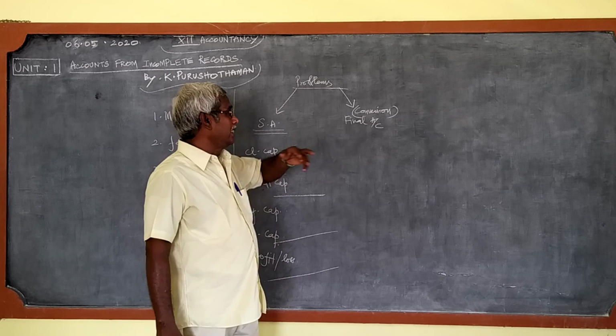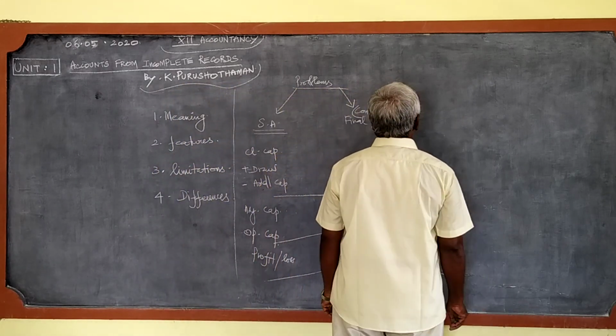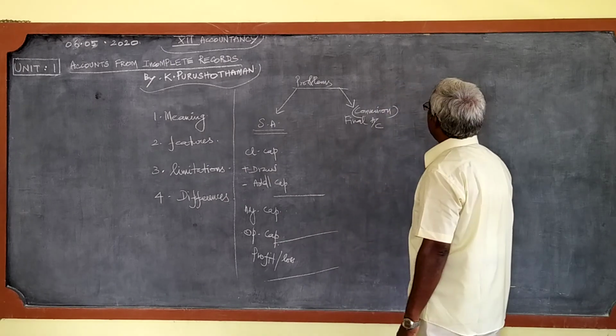Then there is another method, the conversion method or final accounts method. What are the different accounts prepared under it?